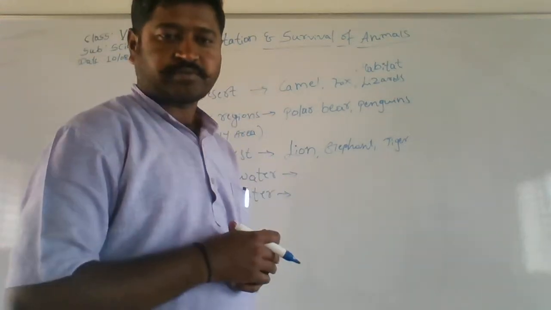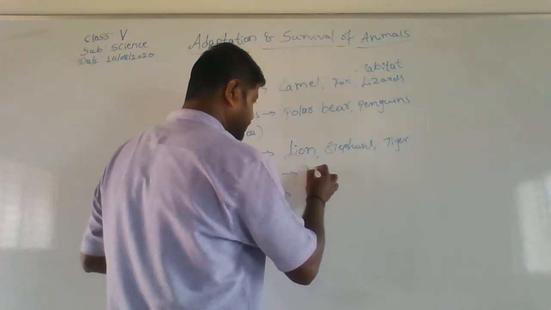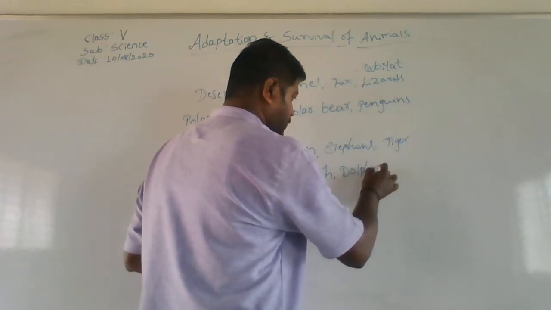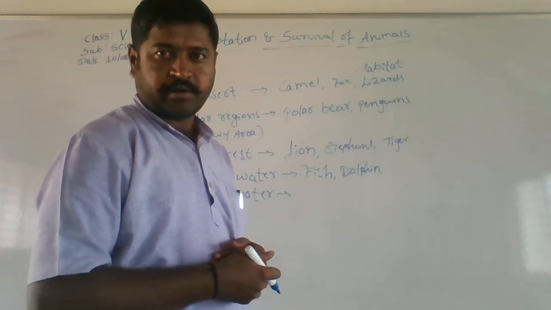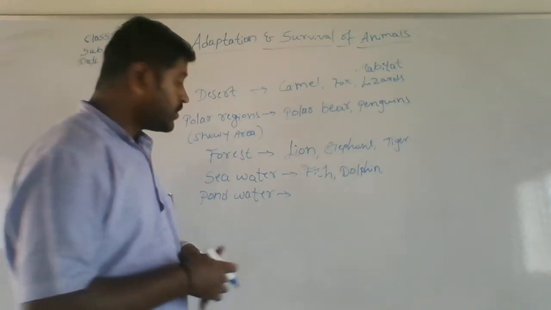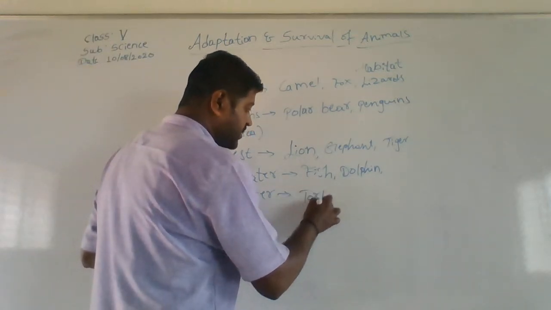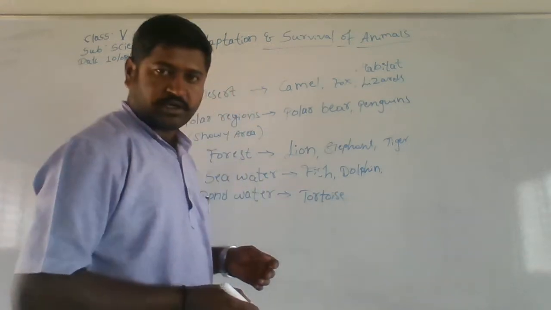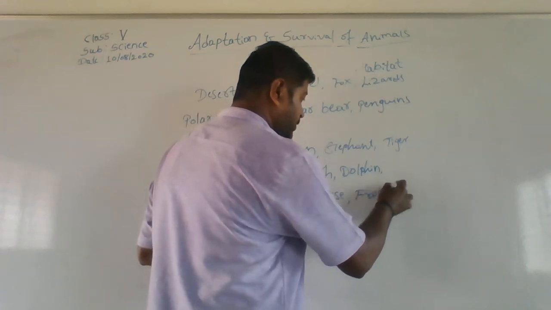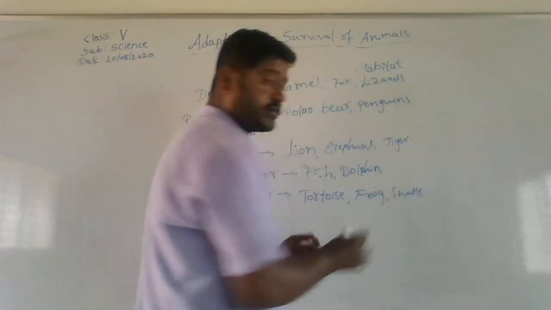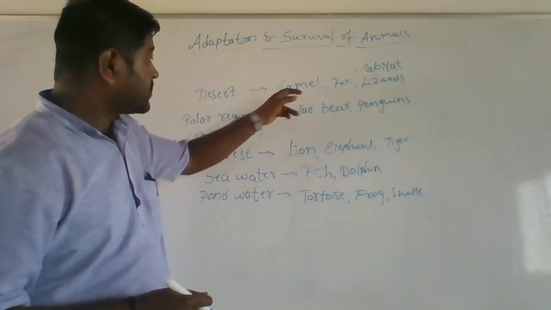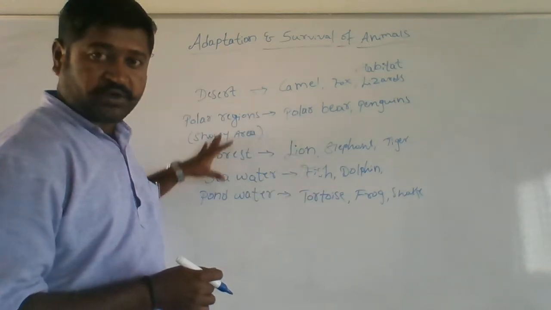Then coming to seawater. In seawater we might see fish, dolphin, blue whale, and octopus. The last one is pond water. In pond water, I think you all have seen the tortoise. I think you love that tortoise, right? We find tortoise, frog, and snake, etc. So these are the regions, and these are the animals that live in the respective regions.